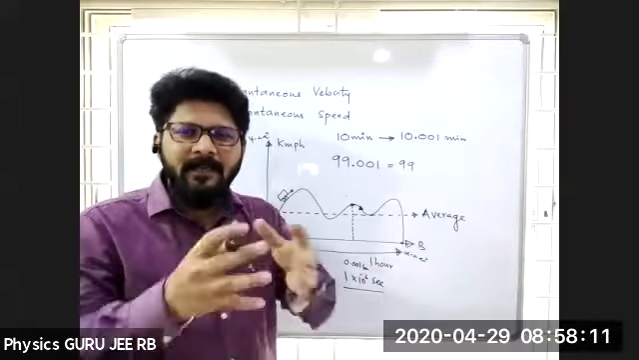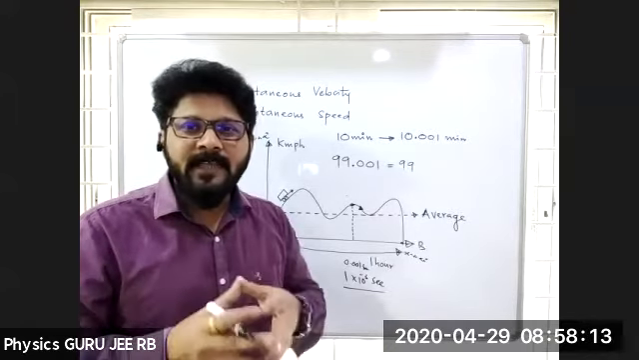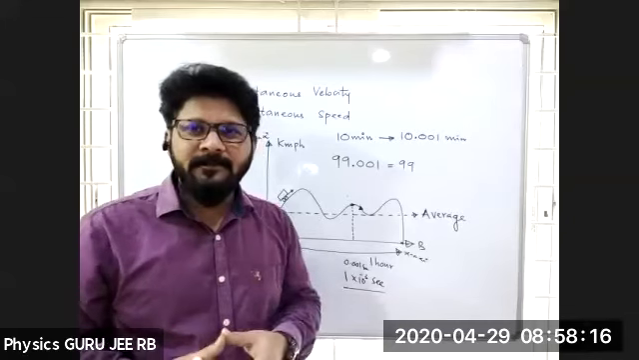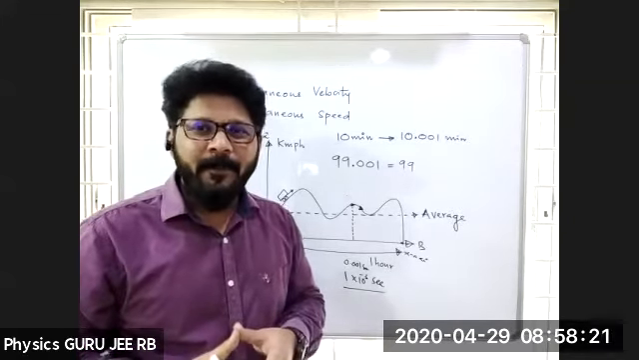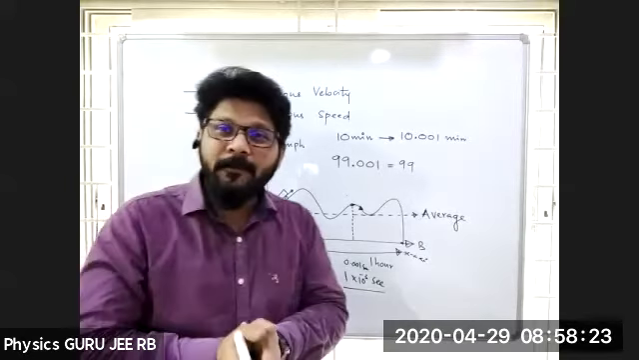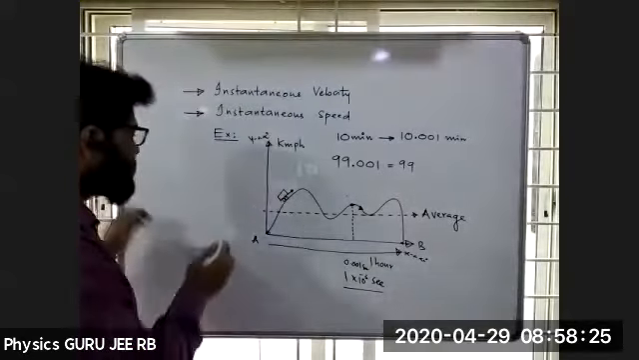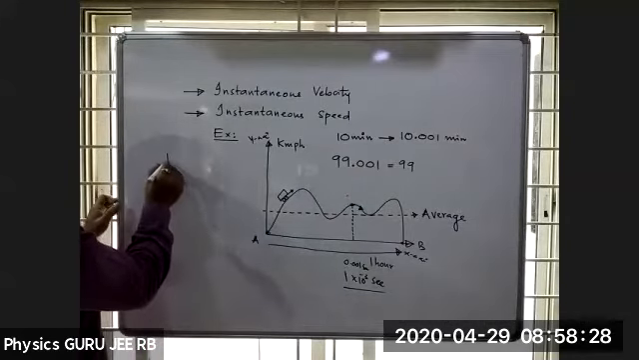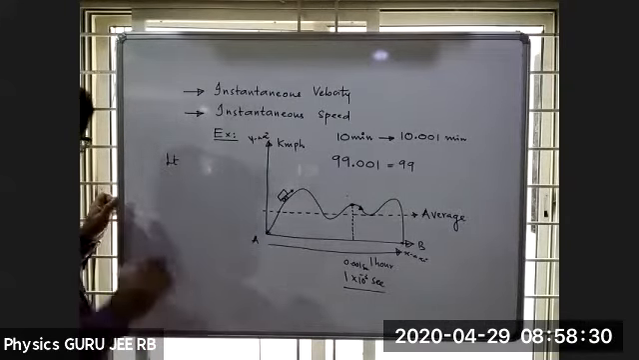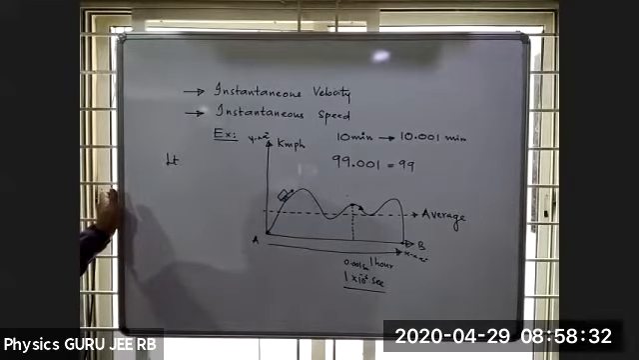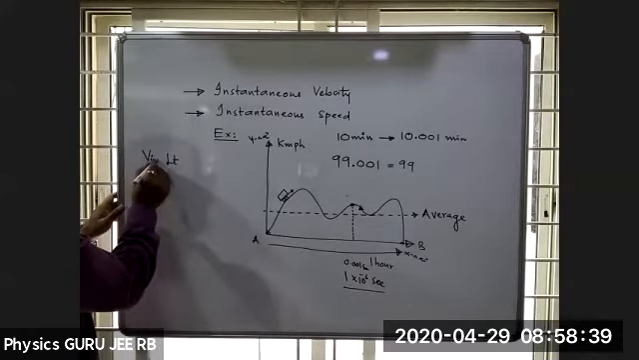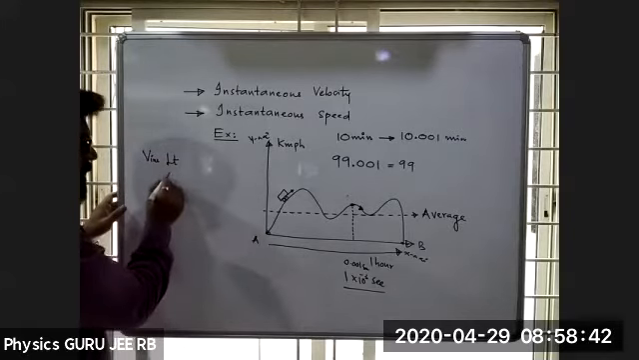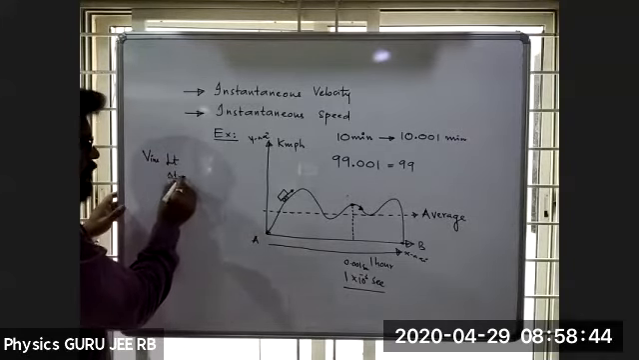So what exactly is the definition? It's nothing but we'll be saying it as limits. So mathematically, what we say here, right? Limits: V instantaneous is equal to limit delta t tending to 0.